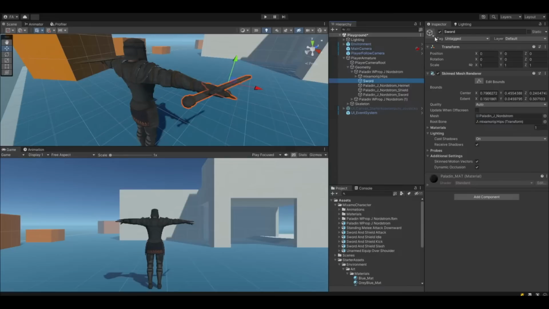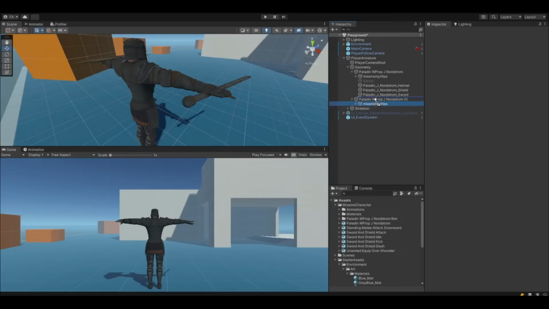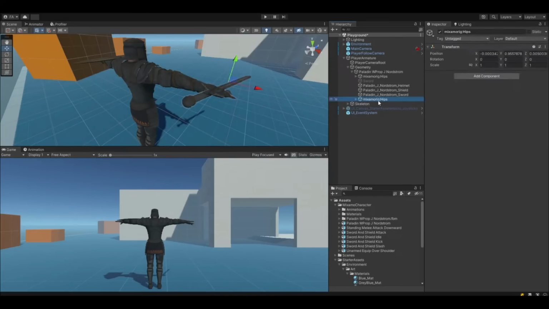Duplicate the character and do the same things as me to have a sword on the shoulder. We have two swords now.